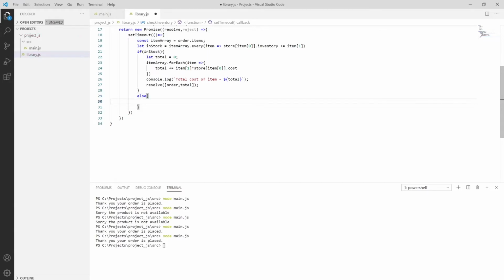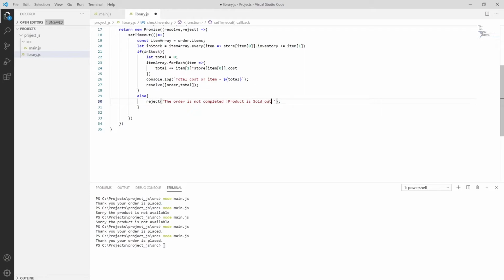Inside the else I put white space for your understanding. Inside the else part we have the reject method, and it will invoke that the order is not completed, or say the product is not available anymore, or the product is sold out.